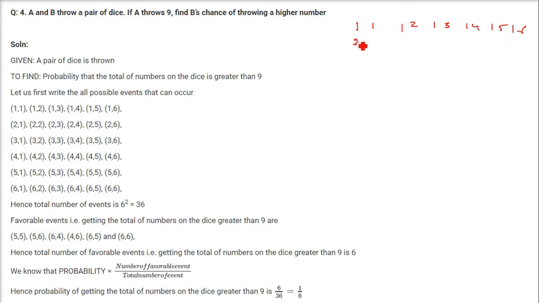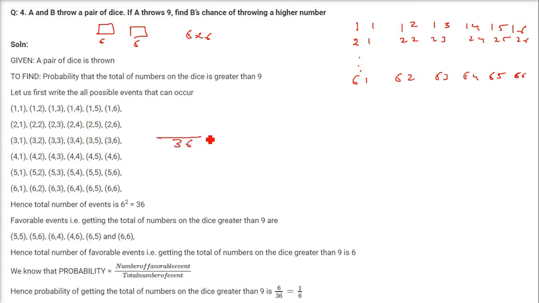Again, if A throws 2, B can throw 1. If A is throwing 2, B can throw 2. So 2,2; 2,3; 2,4; 2,5; 2,6, like this. Now if A throws 6, again 6 combinations can be there. B can throw 1,6; 2,6; 3,6; 4,6; 5,6; 6,6. So in all, these are the total sample space. One die will give 6 possibilities, the other will give 6 possibilities. So 6 into 6, that is 36 is the total possibilities.